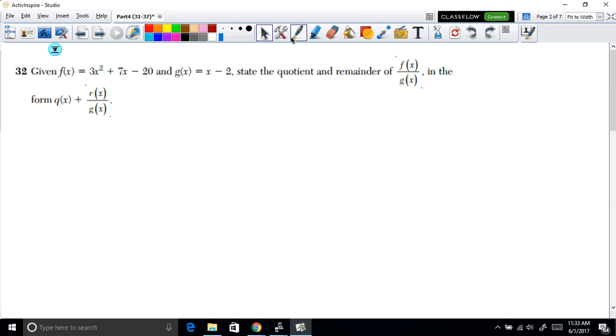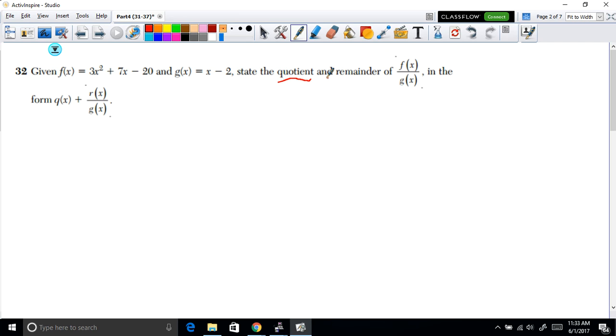Moving along, in example 32, what we have here is the following. We've been given f of x, and we've been given g of x. Now, what we want to do is see what's the quotient. And again, quotient is just another way to say division. So all they're asking us is, if I give you these two functions, what is the outcome if I divide them? That's all this question is asking you.